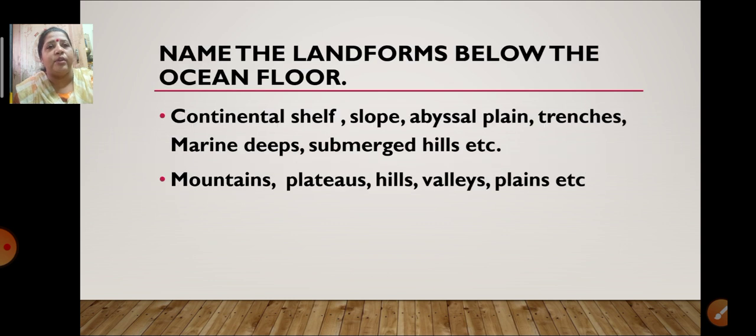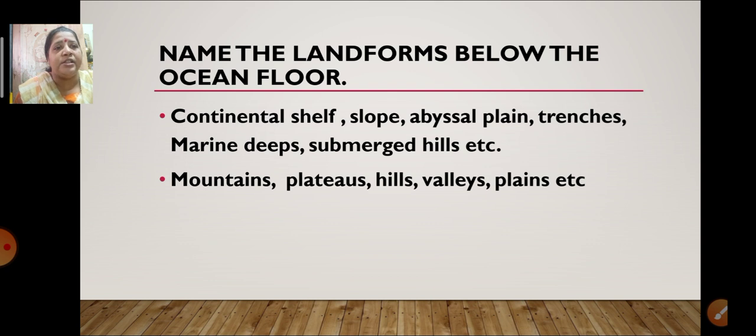The next one. Name the landforms below the ocean floor. Now this can be answered in one sentence. The question can come like this: answer in one sentence. Name the landforms below the ocean floor. Here are two options I have given. Continental shelf, slope, abyssal plain, that is, trenches, marine deep.